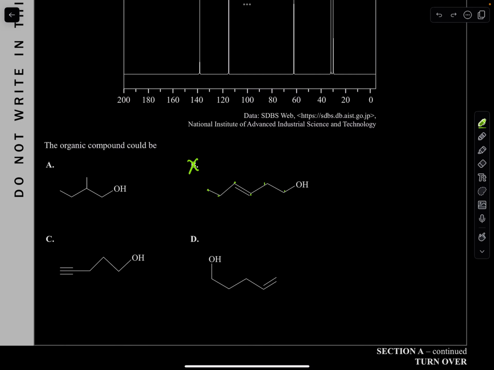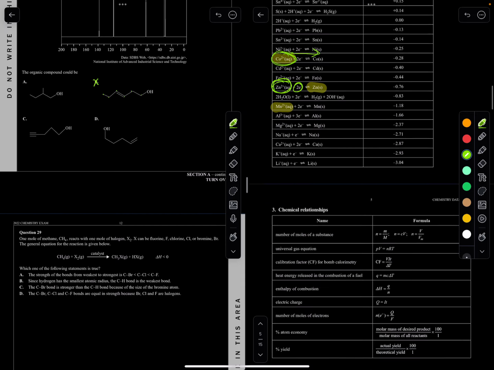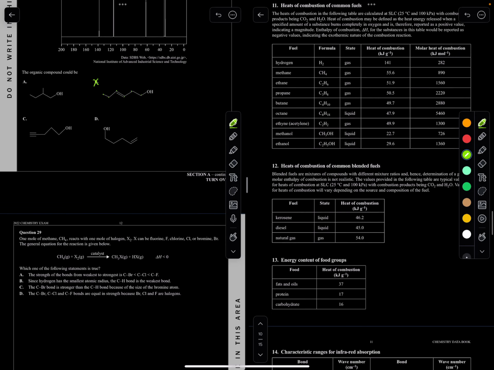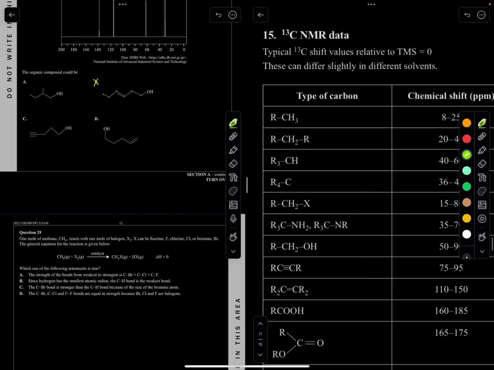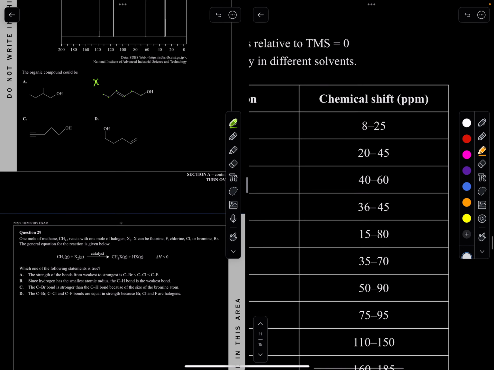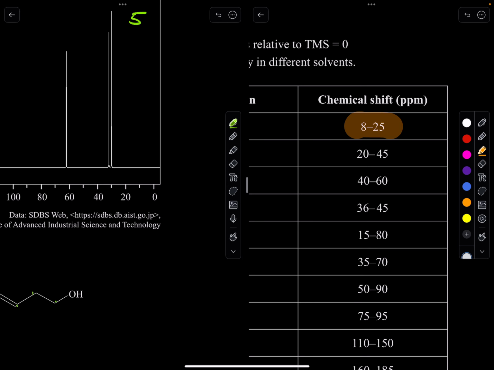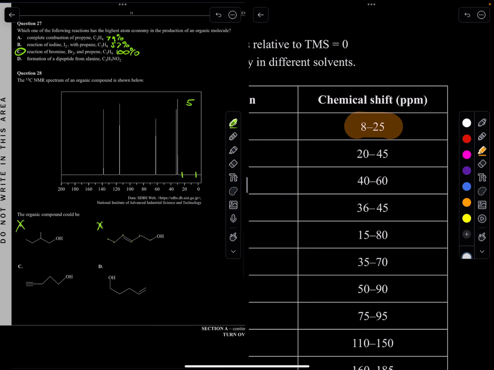So let's check if there's a CH3 on our carbon NMR. There it is, carbon NMR, CH3. The first one is around 8 to 25. Where's 8 to 25? 8's around here, 25 is here. There's no peak here. So it doesn't have a CH3. So A is straight away wrong.